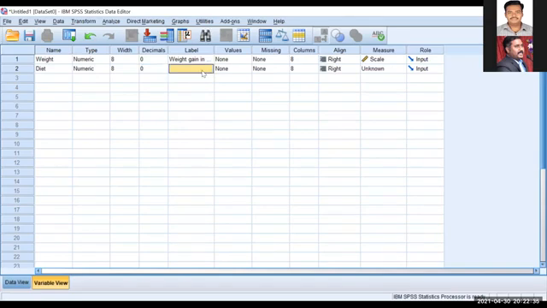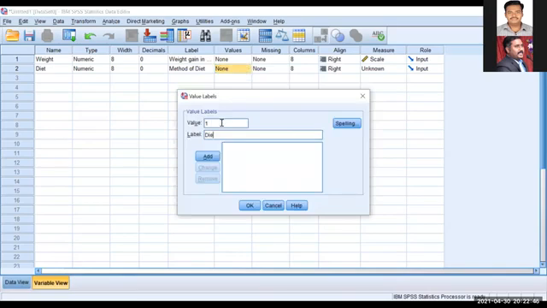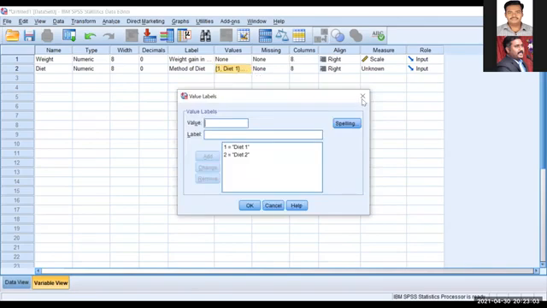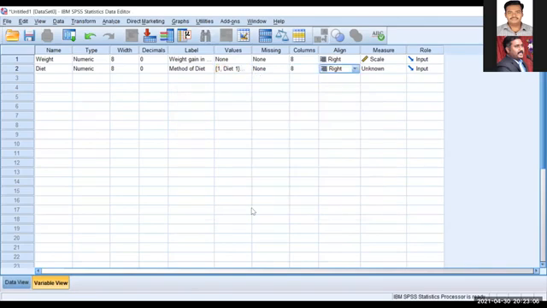Here you can mention the label as method of diet, and nominate the values: one is diet 1, add; the second is diet 2, add. Then change the measure to nominal scale. Done.